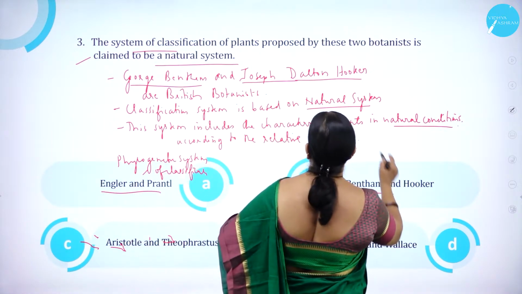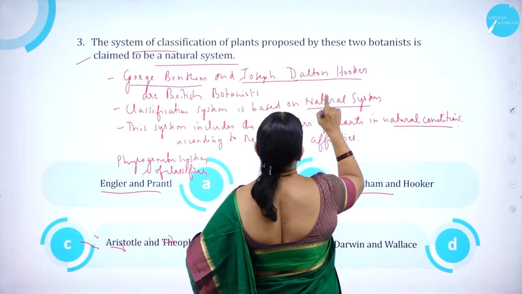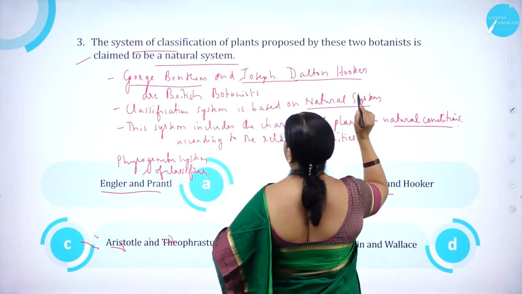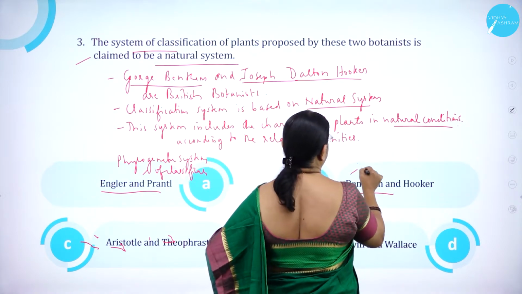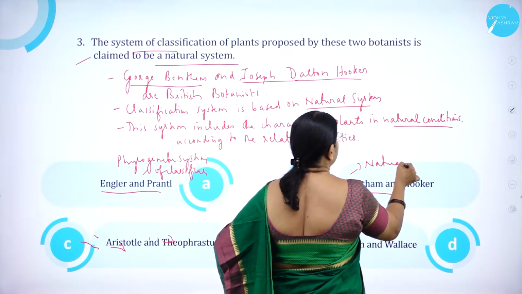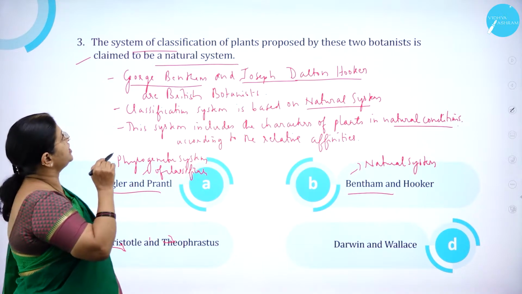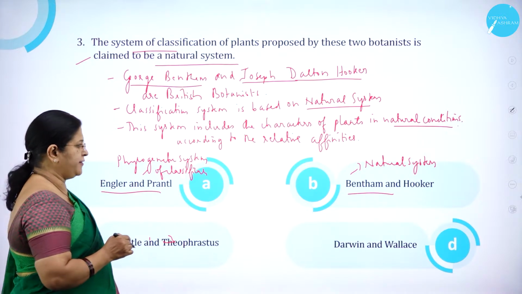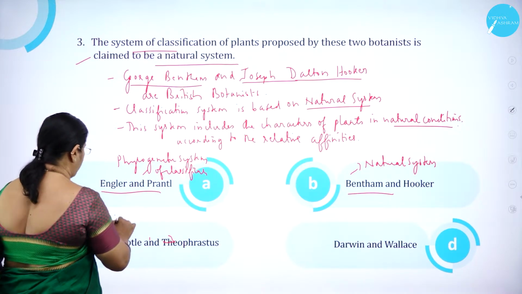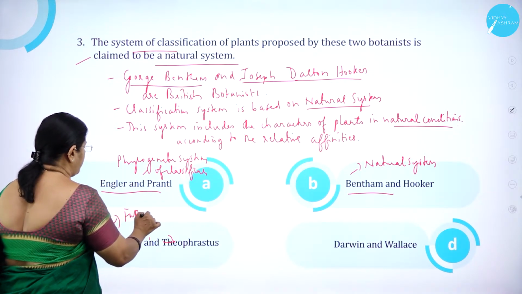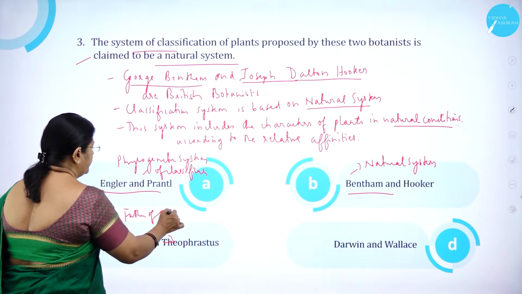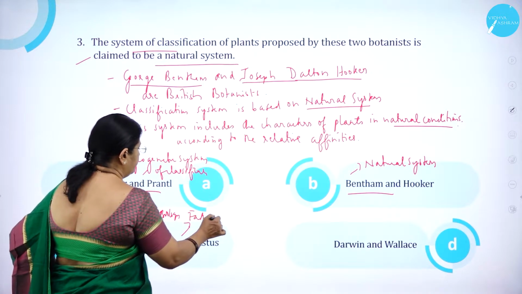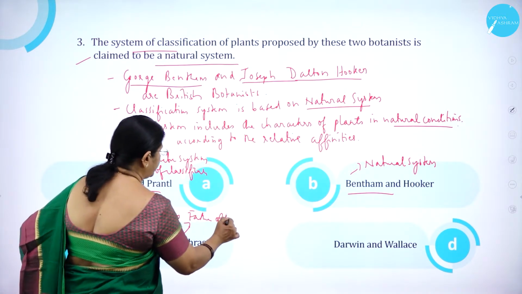Bentham and Hooker are the scientists who brought about the classification of plants called the natural system. Next, Aristotle, I think all of us know, is called the father of biology, and Theophrastus is called the father of botany.